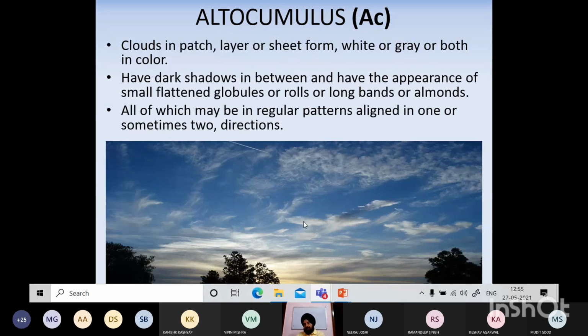layer type white or grey both in color, dark shadows in between, so they are not covering the whole sky but in patches, and regular patterns may be aligned in one or sometimes two directions. Particular direction में ये align होते चले जाएंगे. You can make out there is a low pressure or strong winds blowing from one place to another place.